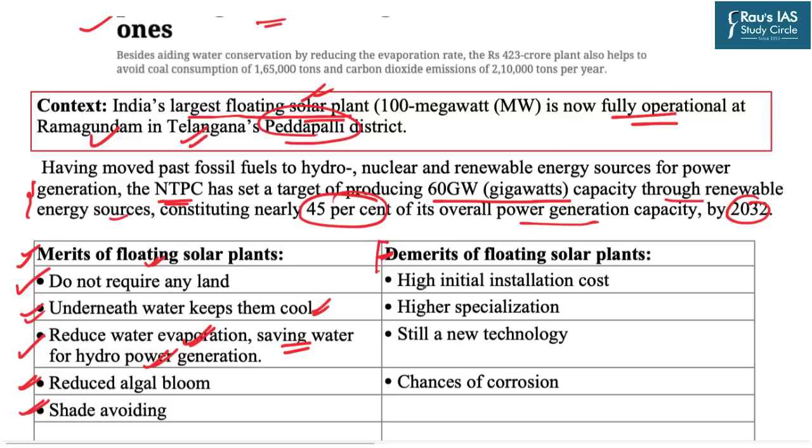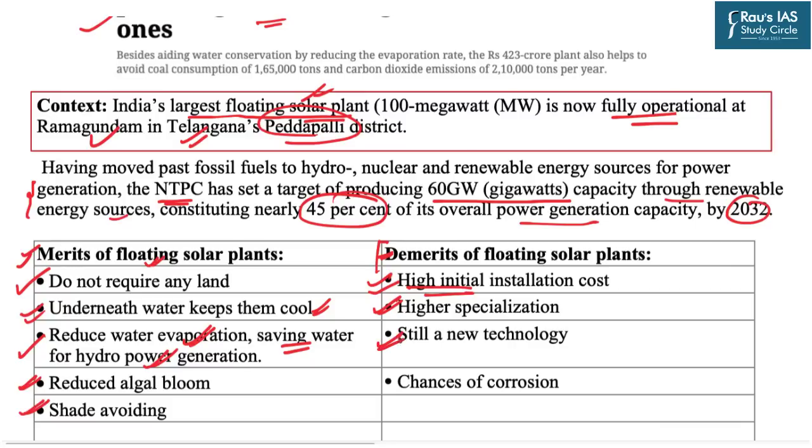First and the foremost demerit is that they have higher initial installation cost when compared to the ground mounted solar plants. Second, this requires a higher specialization. It requires niche photovoltaic cells, and that is why the amount of specialization and the human skills required in the floating solar plants are way greater compared to the ground mounted ones.